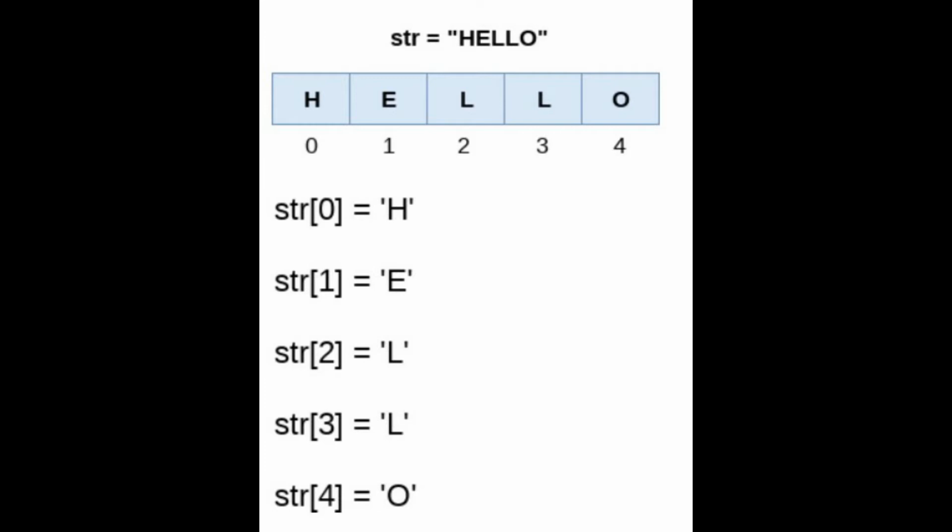Just simply write str[0], it will give you h, str[1] gives you e, str[2] gives you l, str[3] gives you l, str[4] gives you o. It's very simple. Just write the variable and the index of the character which you actually want to retrieve. It will give you that character which you are interested in. Okay, so keep this in mind.